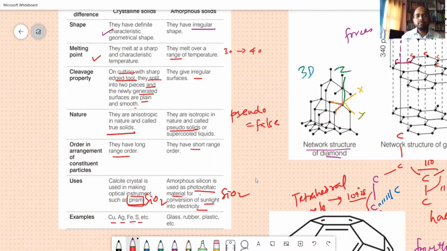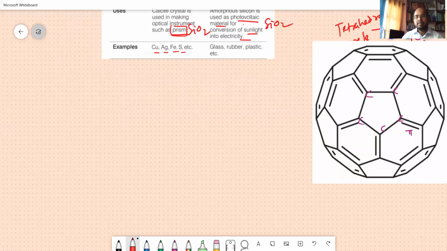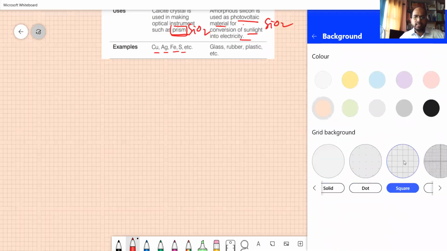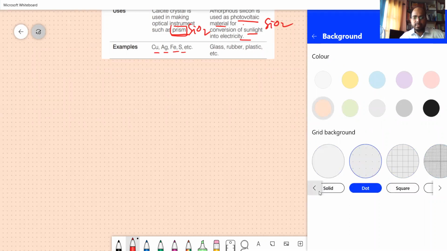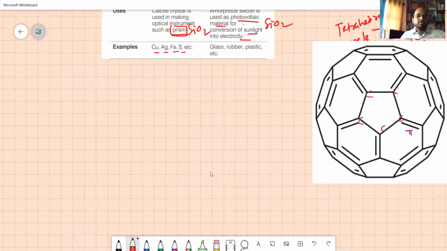Okay. So another important property that I'm going to tell you about the crystalline property is that the arrangement gives rise to electrical property. I'll just mention how. Suppose this is the sodium I'm taking and this is the chlorine atom.